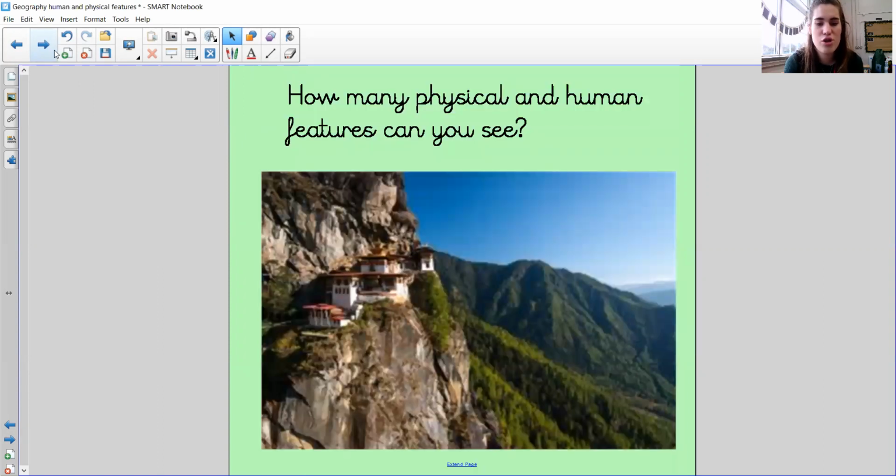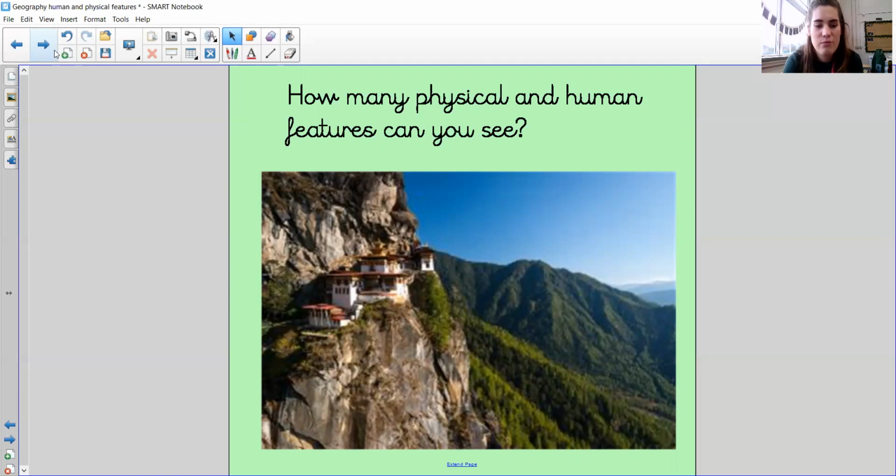So I'm just going to show you a few pictures now just to get you thinking a little bit more. When you look at these pictures, I'd like you to have a little think about what is a human feature and what is a physical feature. So you can just pause the video, have a look at the picture, see which features you can identify, and then play again.